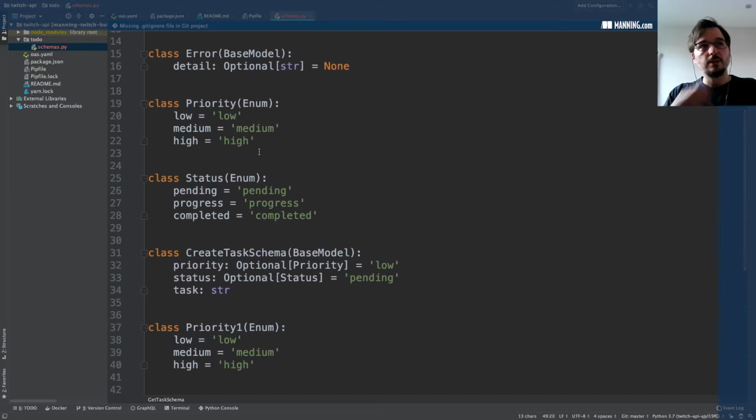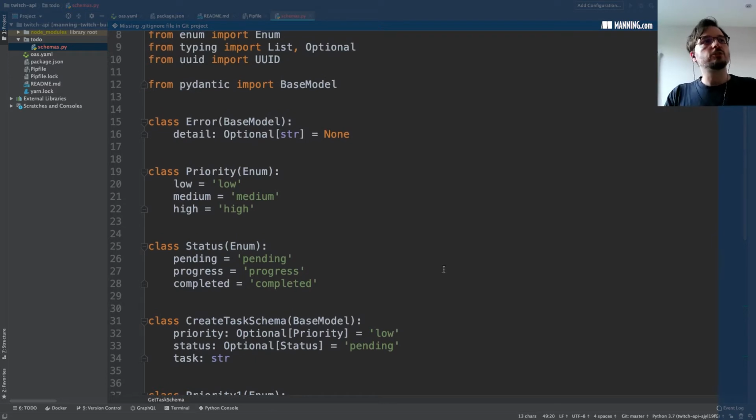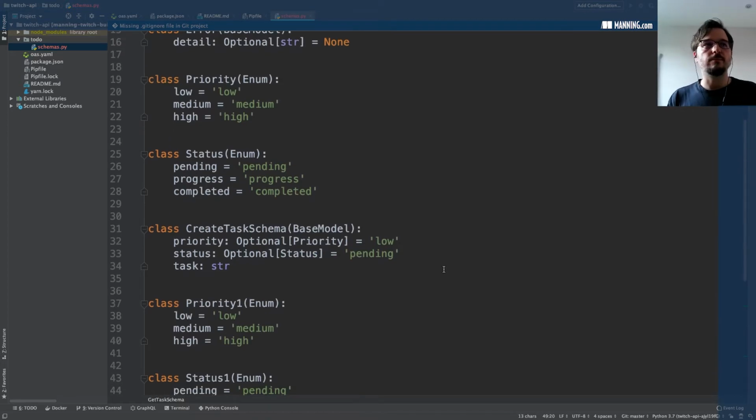So these are enumerations. Enumerations are properties of an object that take on a constrained number of values. In this case, we have enumerations for the priority property of a task. We want to make sure that it only represents one of these three values: low, medium, or high. And we also have an enumeration for the status property of the task. So it can only be pending, completed, or in progress.